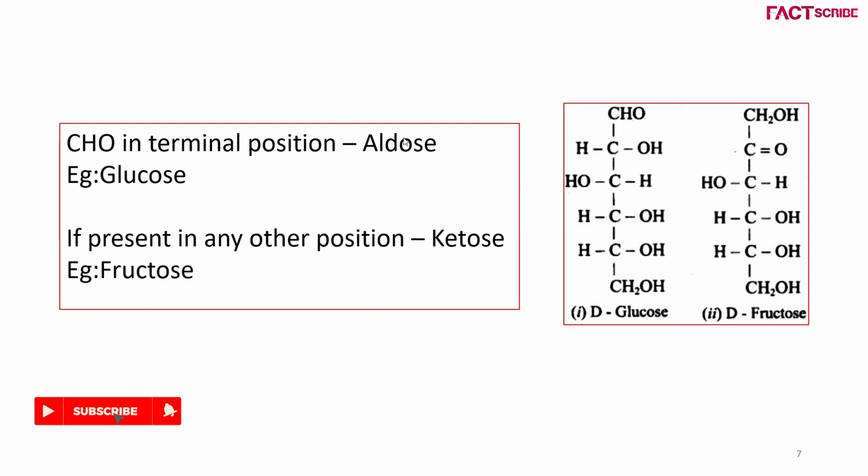See the example given here, CHO, that is aldehyde, in terminal position, that is end position. That is called aldose, for example glucose. Then if present in any other position, that is called ketose. On the second carbon, we see here C double bond O, that is the carbonyl group. This is called ketose sugar. Example fructose. Same molecular formula but difference in structure.